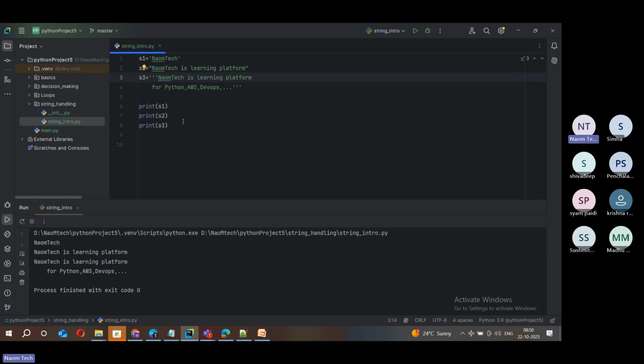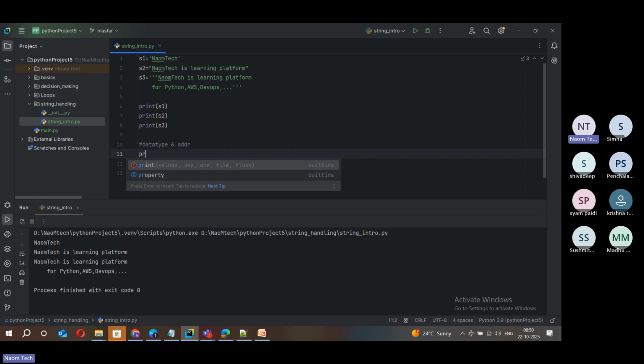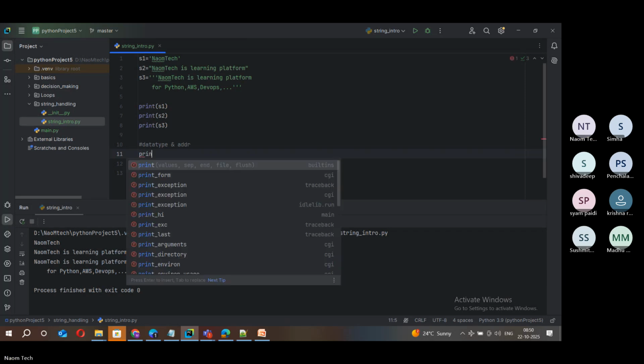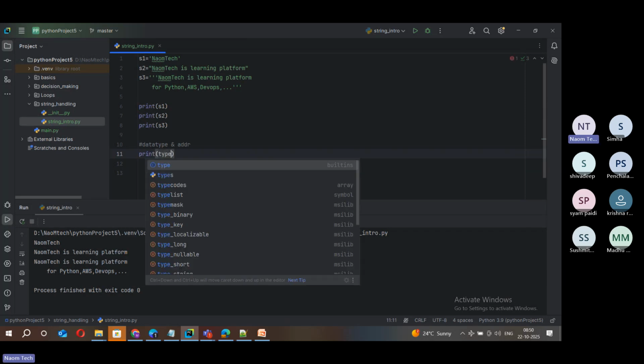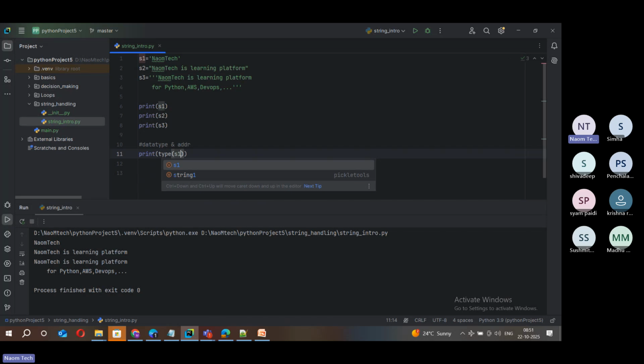And suppose, going a bit deeper into this observation, I want to see the data type and address. What do you do? This is already discussed. You can simply say print type of that variable.